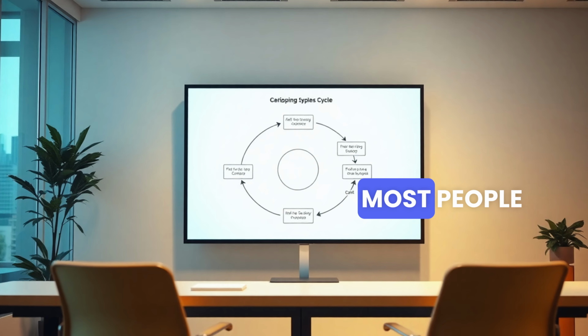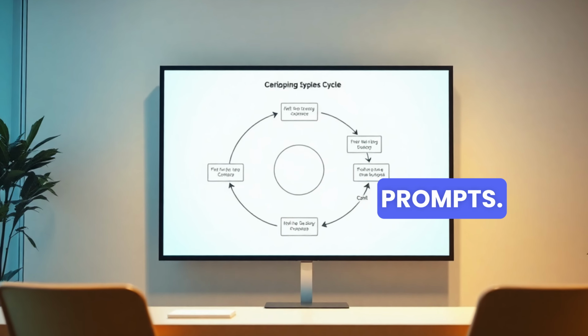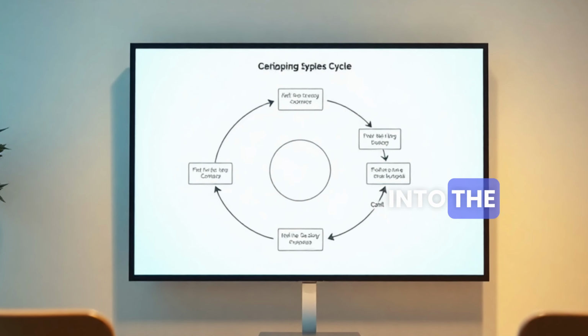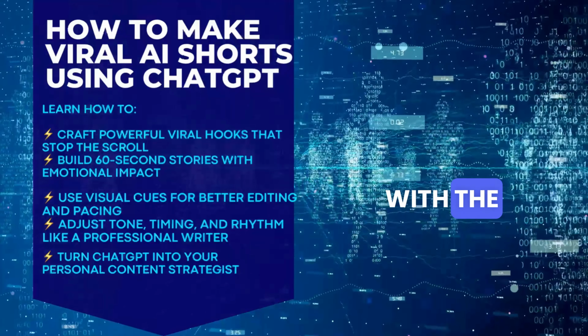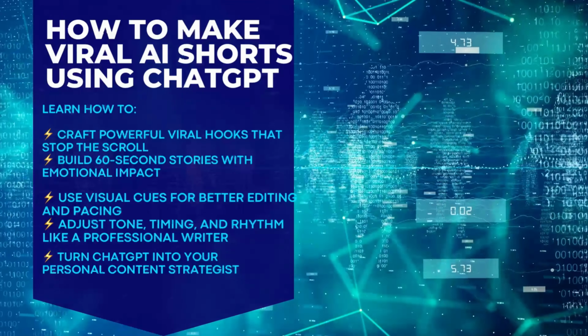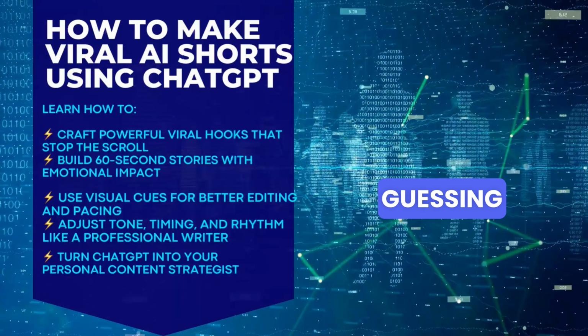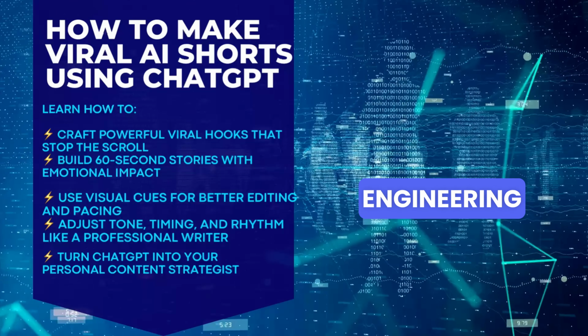Here's a pro move most people miss: combine prompts. Ask ChatGPT to build hooks, feed those hooks back into the story prompt, then finish with the tone transformer. Layered prompts multiply creativity. You're no longer guessing what might go viral, you're engineering it.